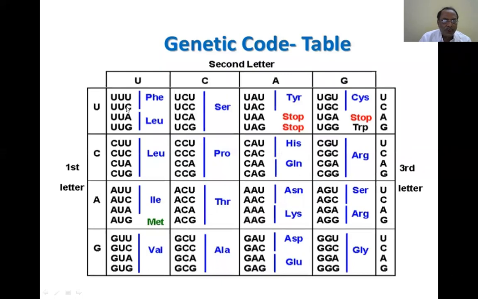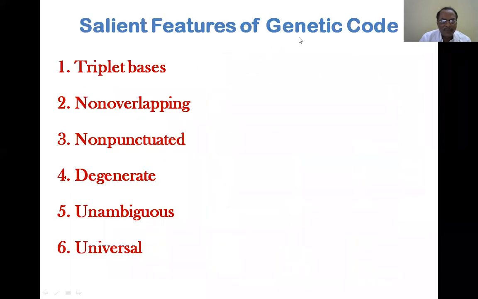See, these two are coding for phenylalanine. So we learned various concepts of genetic code, its salient features. The genetic code is a triplet code; every 3 nucleotides code for one amino acid. It is non-overlapping. Once the first 3 are finished, it starts with the fourth only. It will not start again with the second or third. So there is no overlapping.